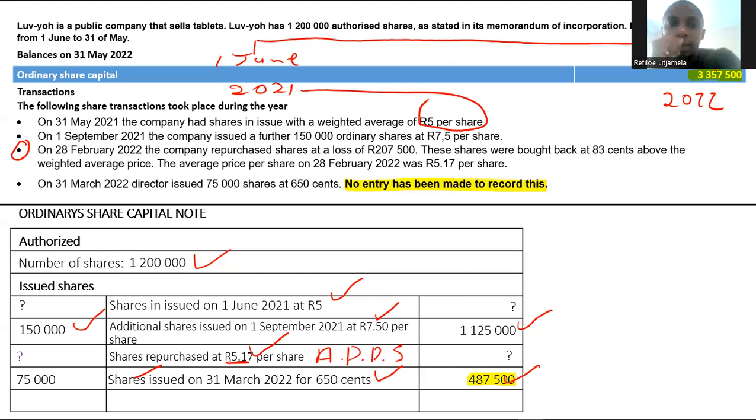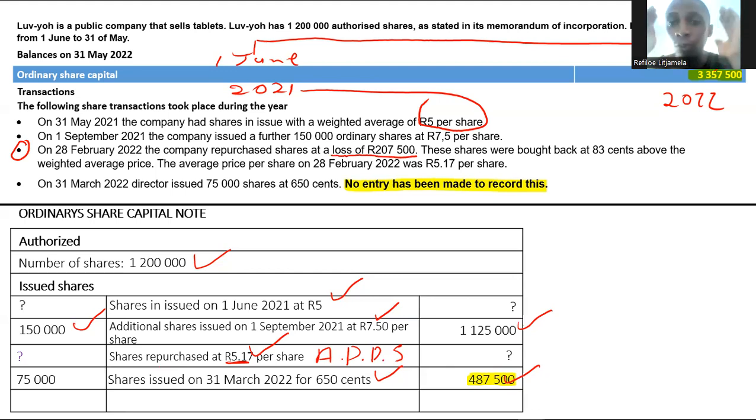Okay. And I can't find any information anywhere else except for that, because there are a couple of things that I didn't take into account. The fact that they said from the buyback, we made a loss of 207,500. Note that 207,500, it's a loss, people. So it's a rand value. It is not the number of shares. It is a loss that we have incurred. Question is, how do we calculate a loss from the buyback?